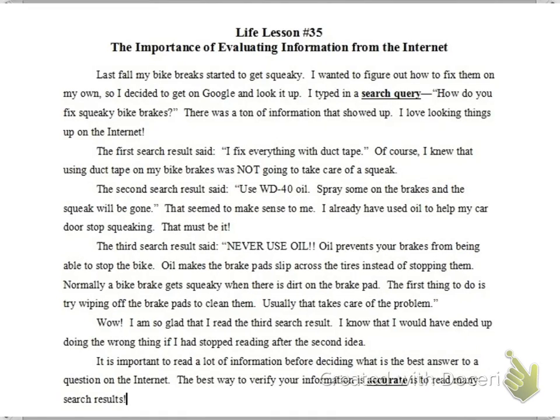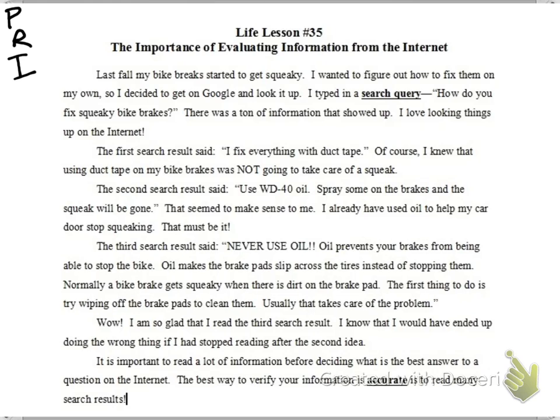I've got a new story to read today, and my job is to try and figure out what the main idea is. So I'm going to use part of the PRI strategy that we've been learning about, and up here in the corner I'm actually going to write P, R, and I to help me remember what I'm going to do. So my first job here is to find the topic of my article.